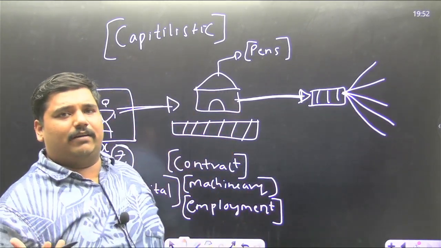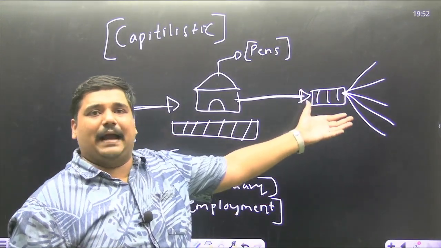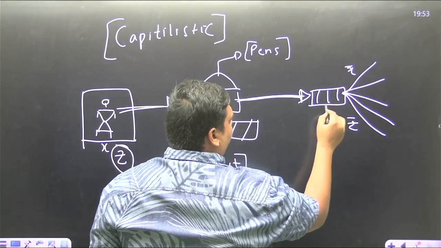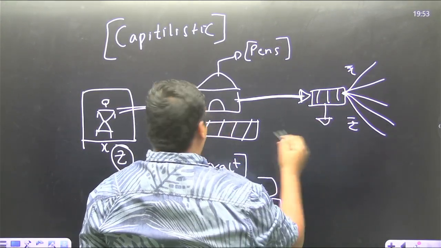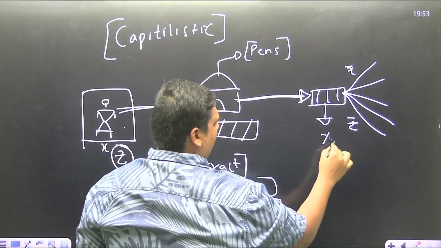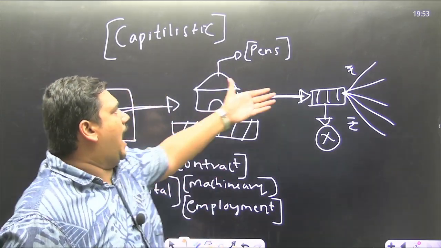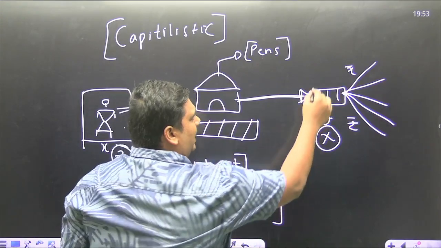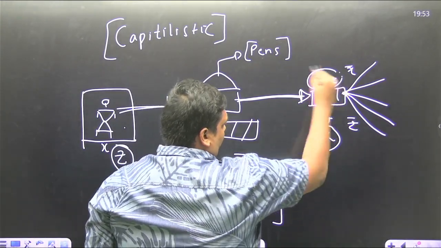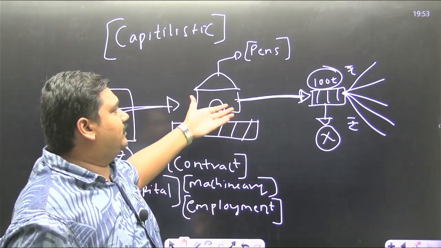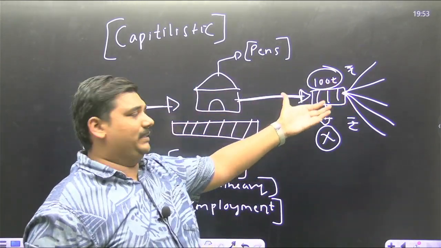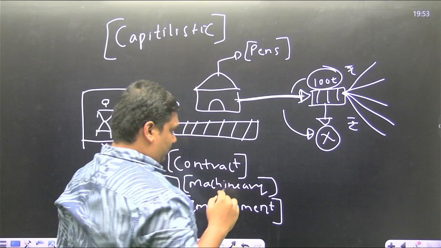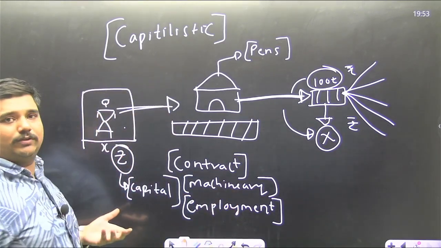Now everyone, whoever wants a pen, will buy that pen, and all that money that is collected from the sale of this pen reaches this individual X. So after the sale of the pen, all the money that is gathered, let's say 100 rupees, they say this factory sold pens worth 100 rupees. This 100 rupees will directly go into the pockets of individual X.